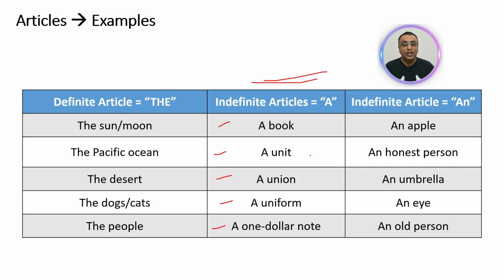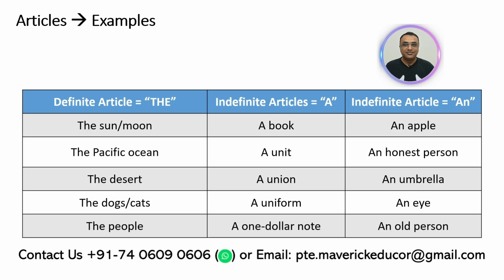Reason being, unit sounds more like a consonant sound. It cannot sound like a vowel because unit, Y-O-U, you would pronounce it as a unit. Okay. Similarly, union and uniform. For a $1 note, you would pronounce it in a consonant way of pronunciation. A $1 note. So this is why you cannot use an $1 note, which is a completely wrong usage over here. Now let's move on to the last indefinite article.